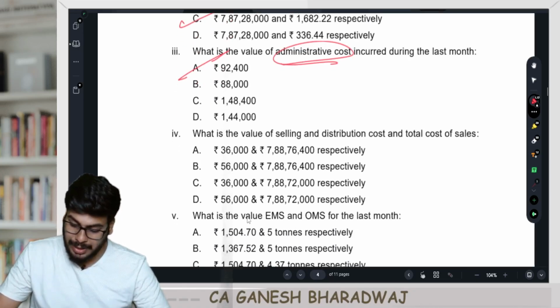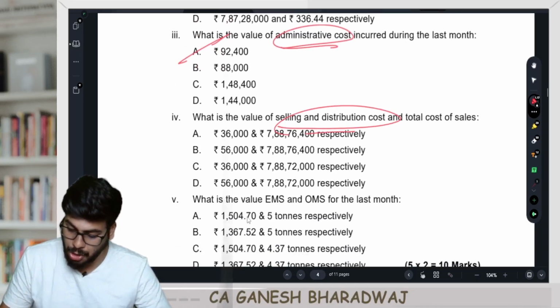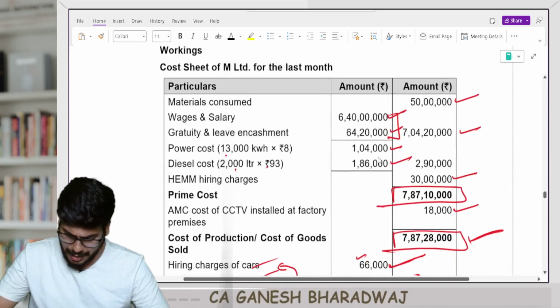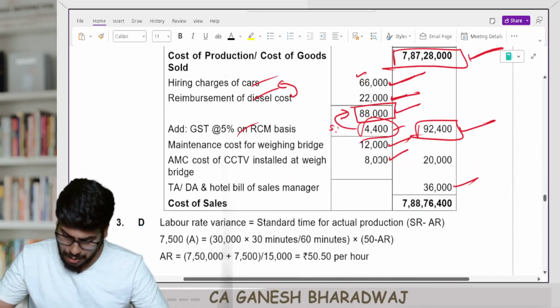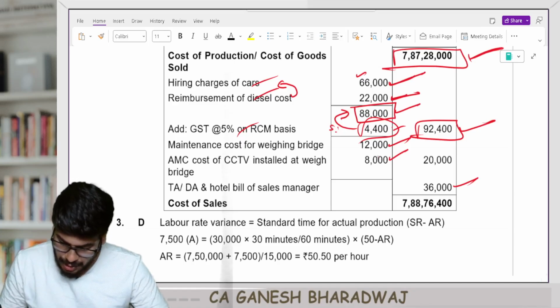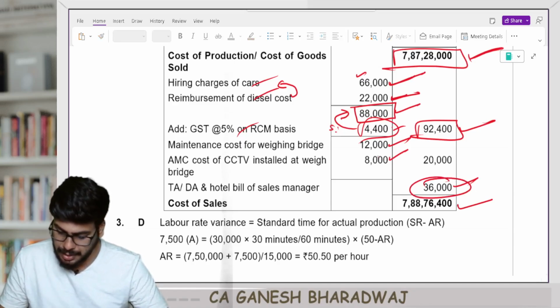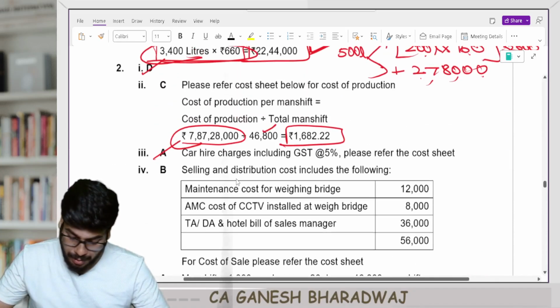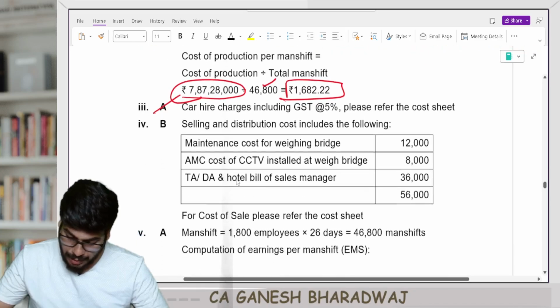What is the value of selling and distribution cost and the total cost of sales? Fairly simple. Now you have the entire cost sheet. Selling and distribution cost, how much is it? It's going to be 36,000. Cost of sales is going to be 788, 76,400, right? So here, look at this.